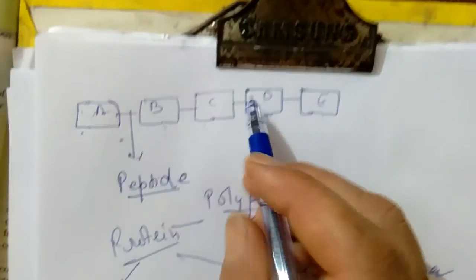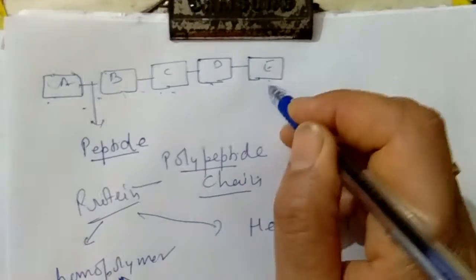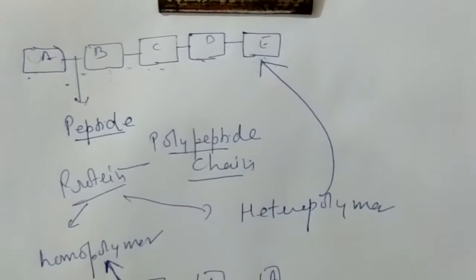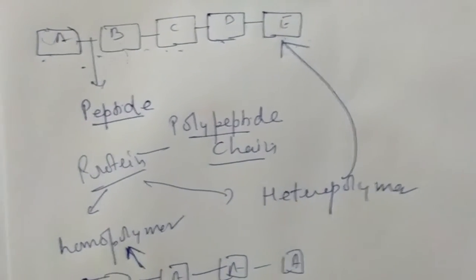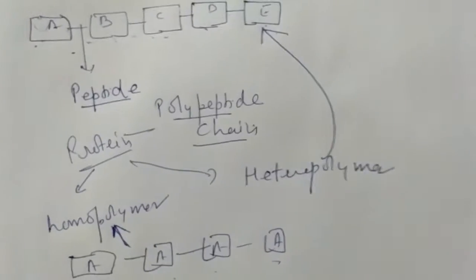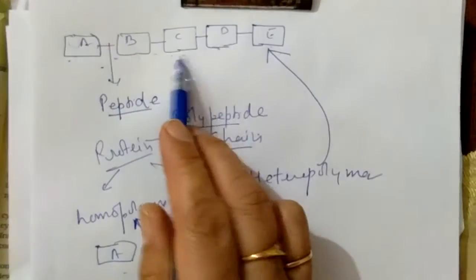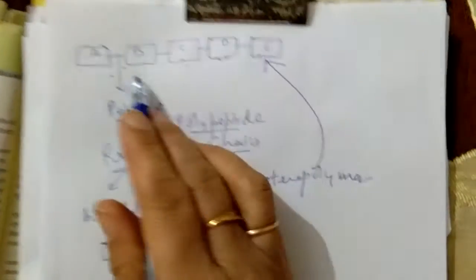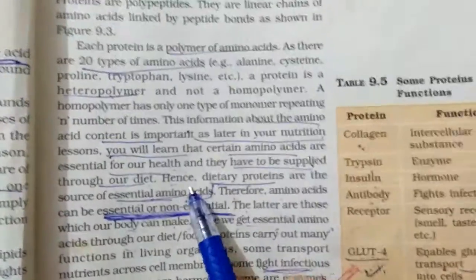But in the diagram which I have drawn here, I have taken various different types of amino acids. So if different types of amino acids are there, then it is called what? Heteropolymer. So protein is a heteropolymer because in this, different types of amino acids are required to form a protein. And what type of amino acids and how many are required to form a particular protein, this information is actually present on the DNA.